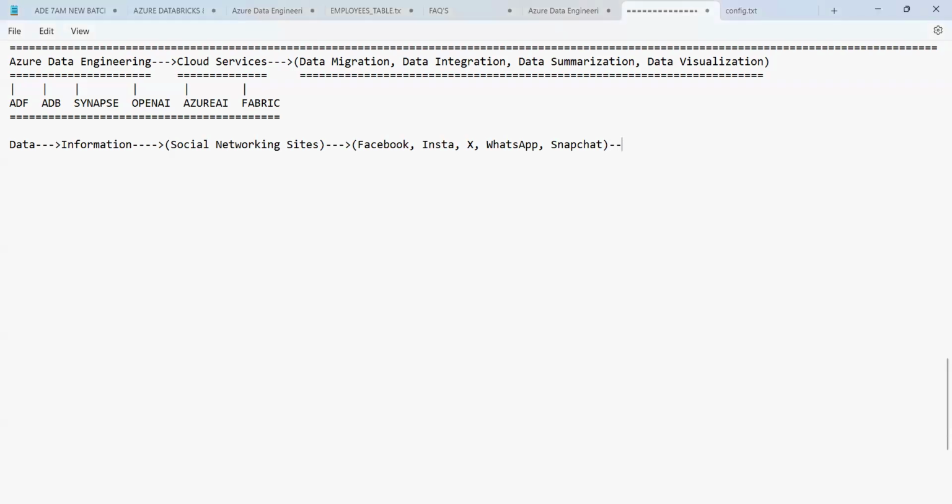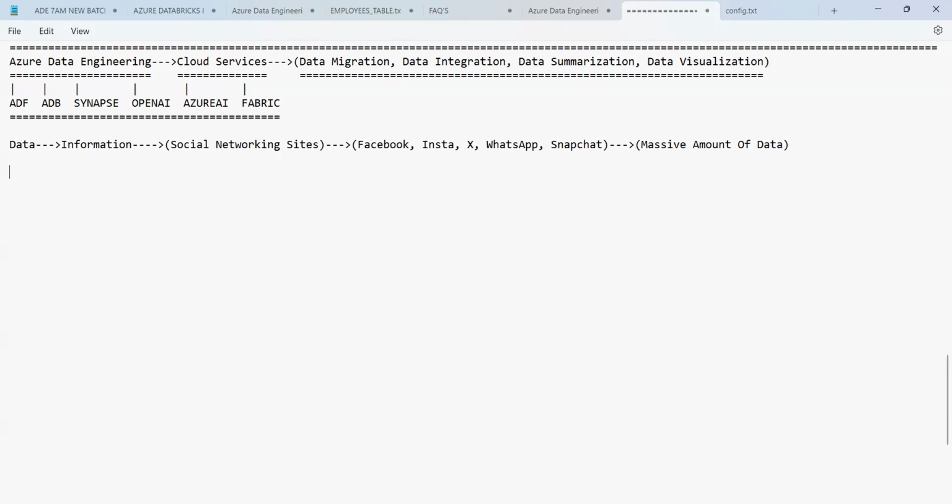They generate a massive amount of data. What is it, guys? The huge volume of data is called a massive amount of data. They generate a massive amount of data, guys. That's it. Now, the next one.